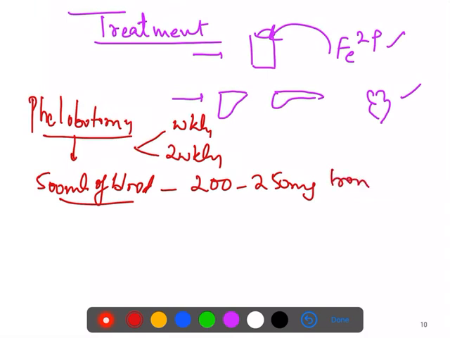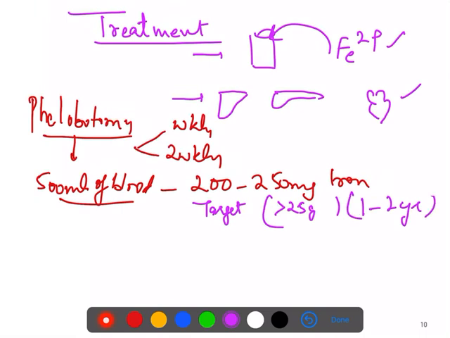Your target is to remove more than 25 gram of iron. So it roughly takes around 1 to 2 years to remove this much iron from the body.